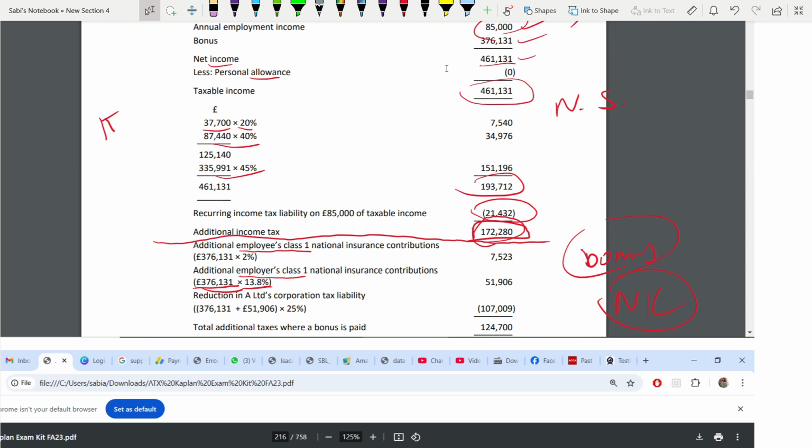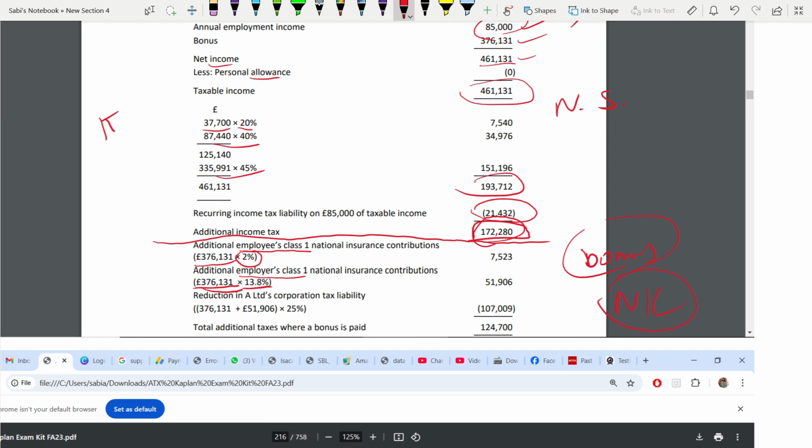Same, if you see the income, 376,131. This is higher than the upper limit. If you go through the NIC table, I don't have the table with me right now. It is higher than the upper threshold, some 50,000 something, so the NIC rate is 2%. Okay, NIC rate is what? 2%.